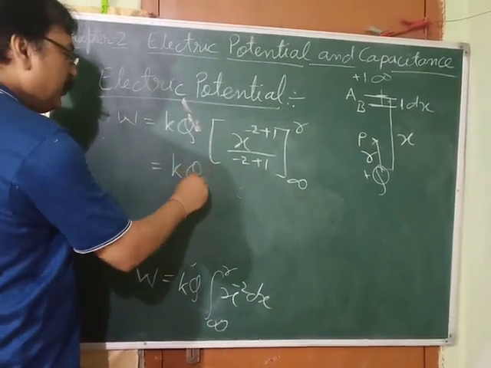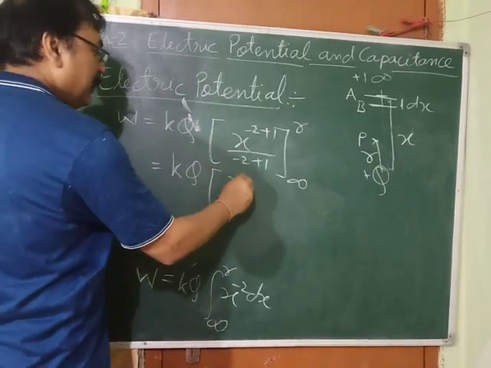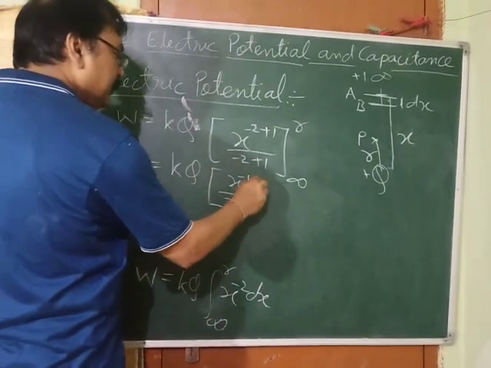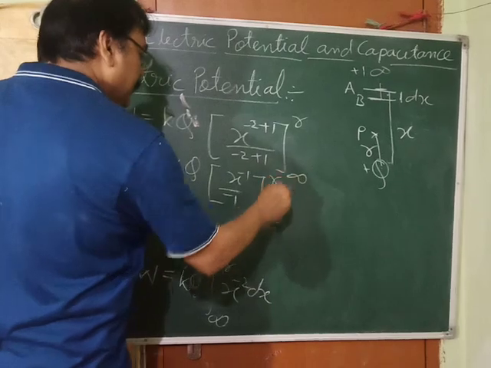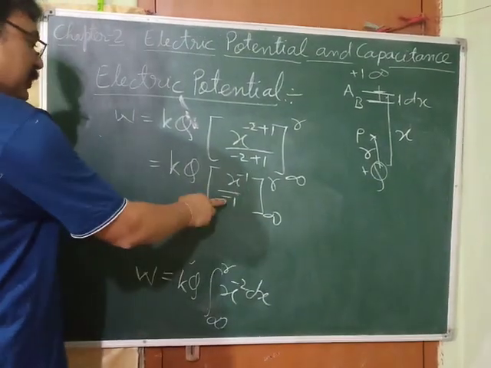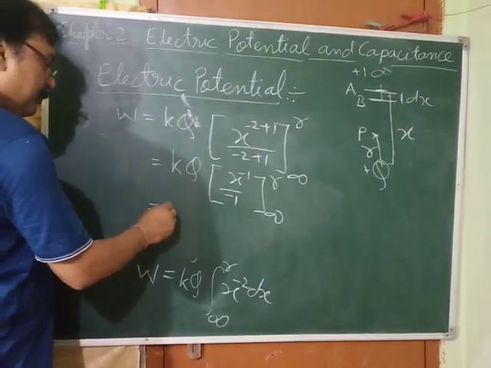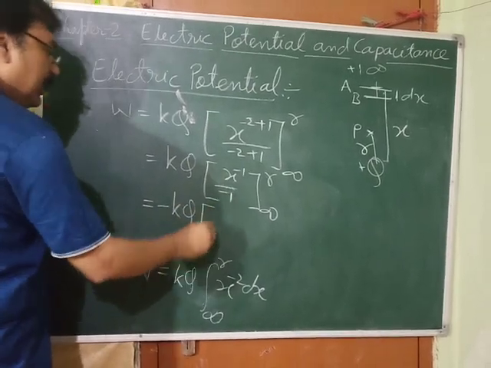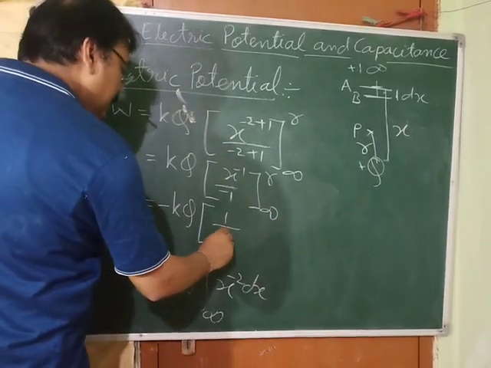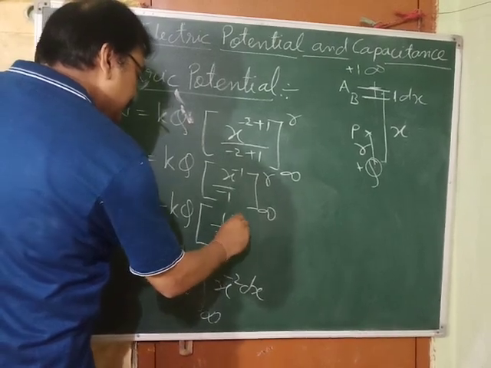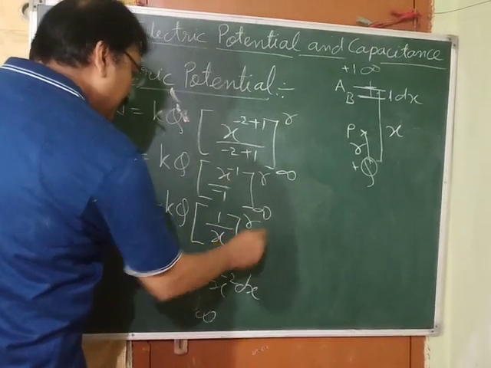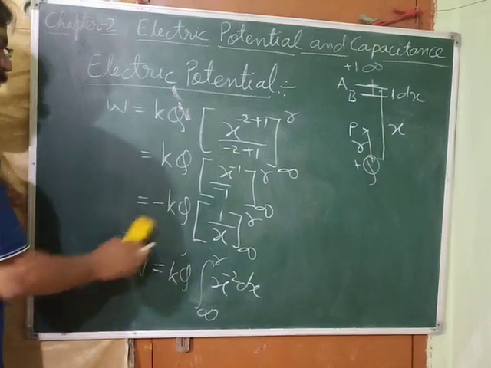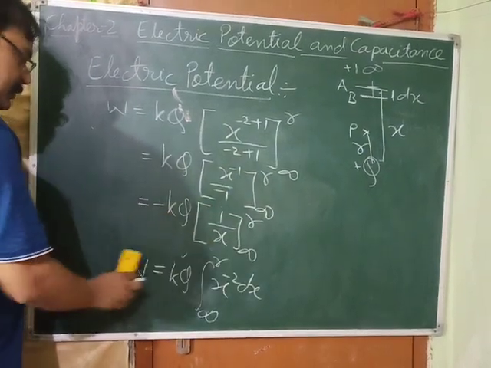KQ, x raised to the power minus 1 upon minus 1, infinity to r. Now this minus 1 you can take it out. So you will get minus KQ, and here it is 1 by x, infinity to r, because x raised to the power minus 1 means 1 by x.